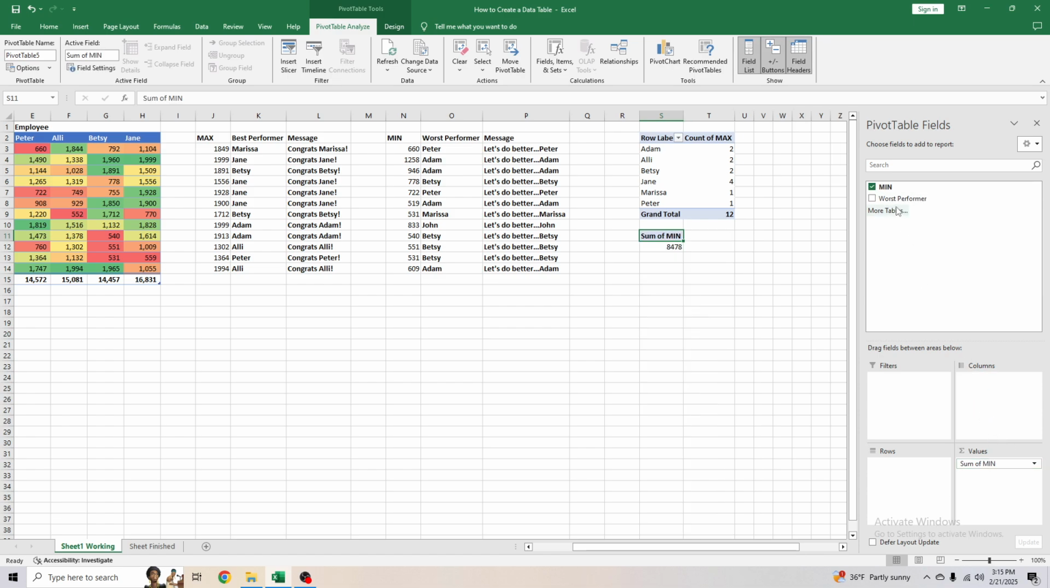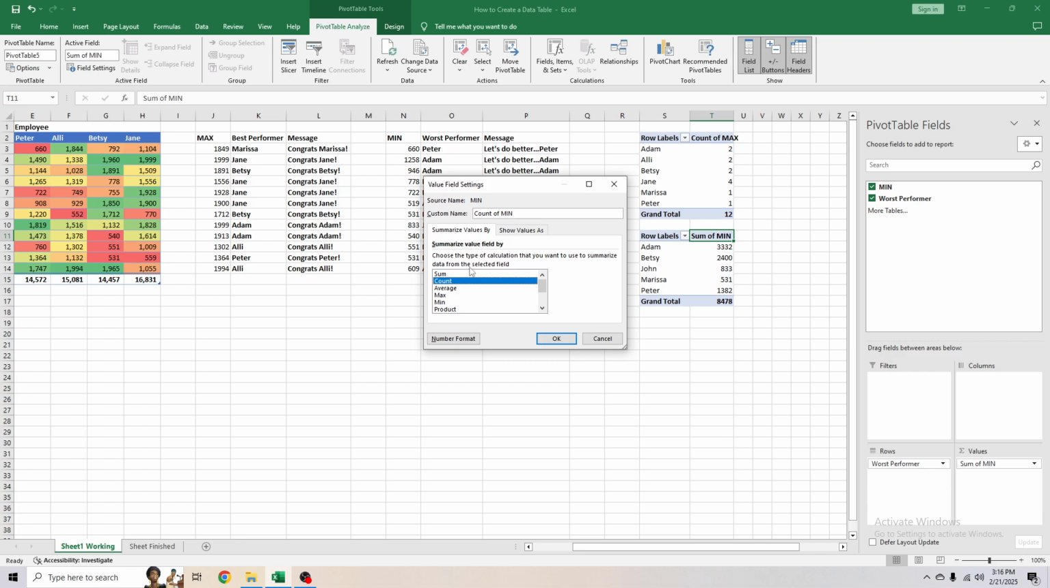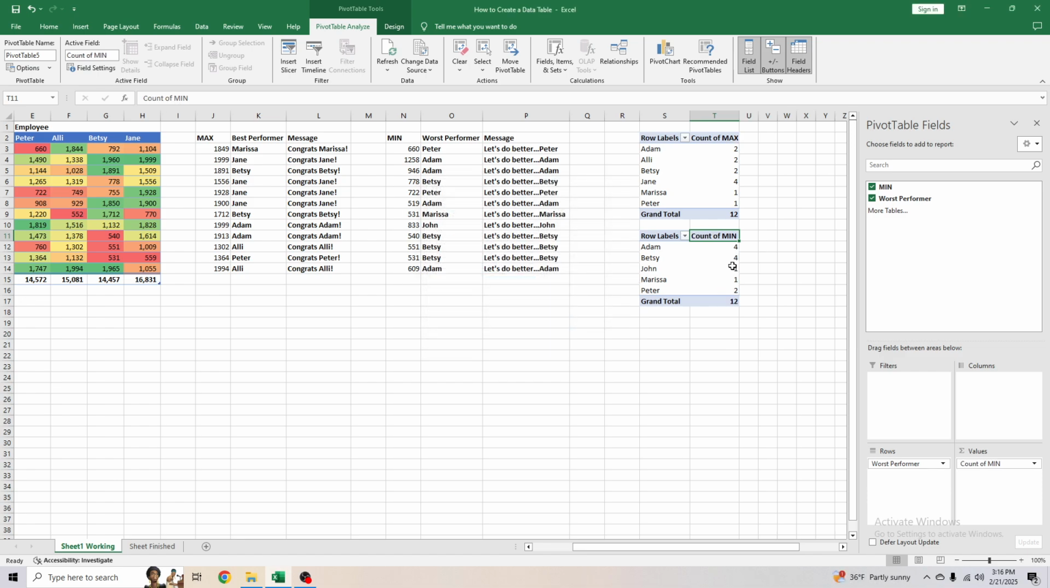Then we'll do values for the minimum, worst performer for the row. Now we have this populated, but again, it's looking like it's only picking up the sum. So go to the values, go to the sum of min, click on the little drop down, go to value field settings, go to count, click OK, and now it's picking up the worst performers, and it looks like Adam and Betsy did the worst. They're tied for the worst for 4 months each, so not looking too great for them.